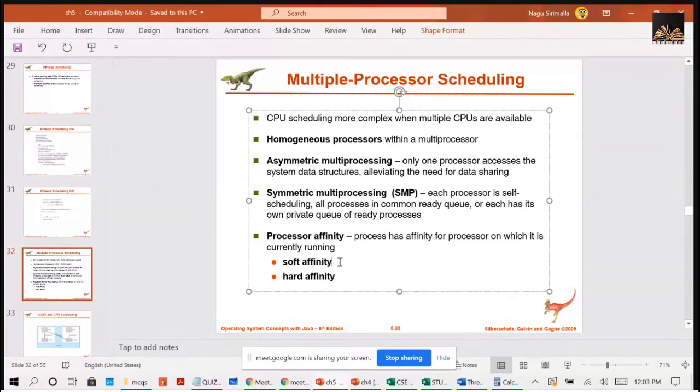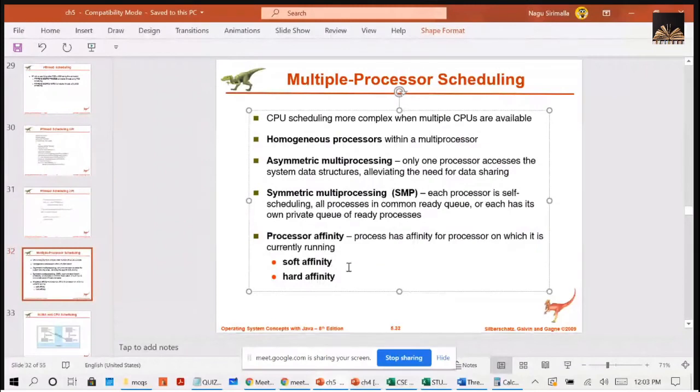What is hard affinity? Hard affinity means it will allow a process to specify a subset of processors on which it may run. So a process can choose how it should get executed in the processor.